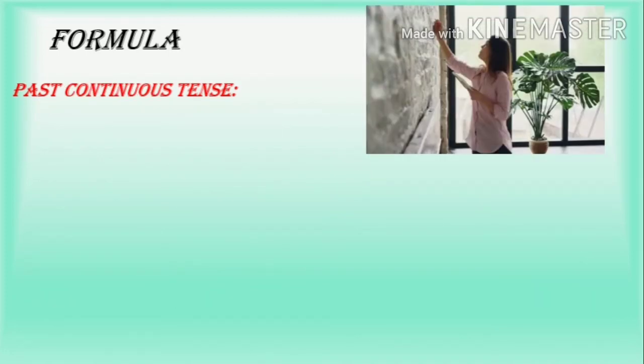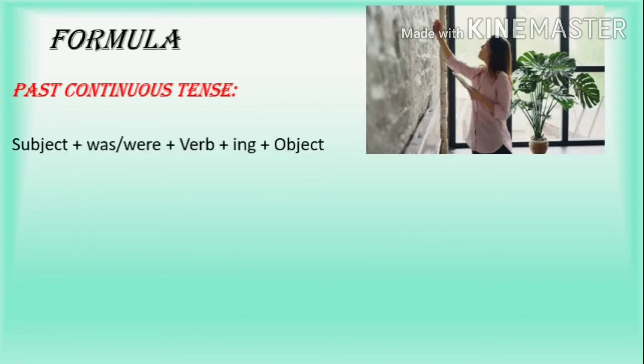So when do we make a sentence in past continuous tense? When we talk about actions which were happening in the past. What was happening in the past when something else happened? We write the subject depending upon whether it is singular or plural. We use was or were plus verb plus ing plus object.